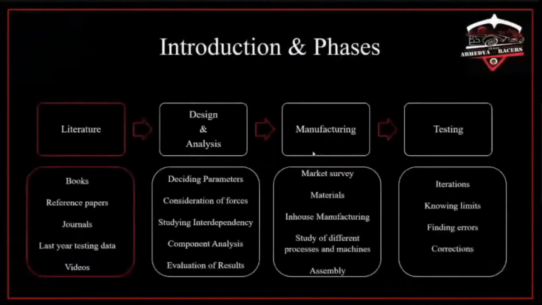So first, there is the literature phase. In the literature phase, we collect data from various sources like books, reference journals, FSAE papers, last year's testing data, online videos, etc. It is very important to clear your basic understanding of the system. This includes knowing about components, different parameters which affect the design of the system, interdependency of different departments, understanding concepts, studying rules given by organizers, and knowing formulae required for designing.